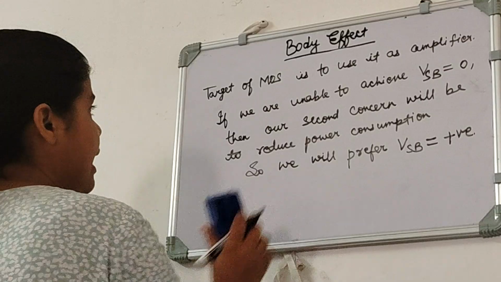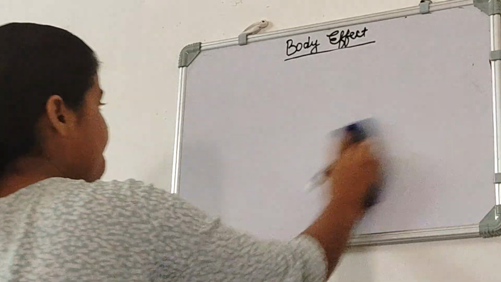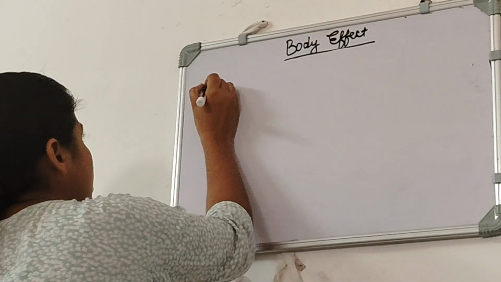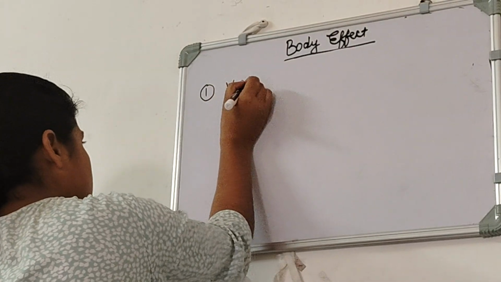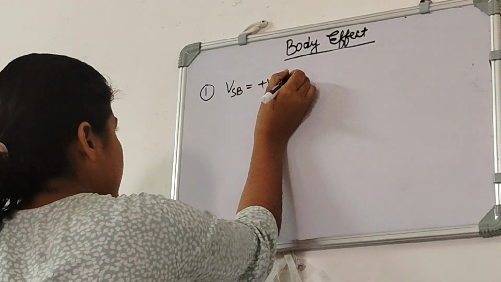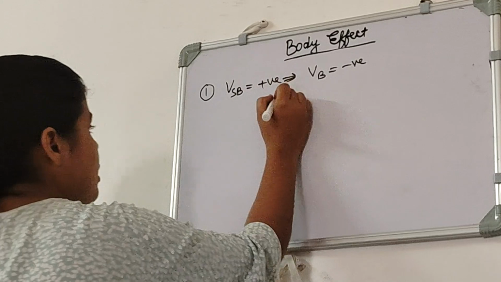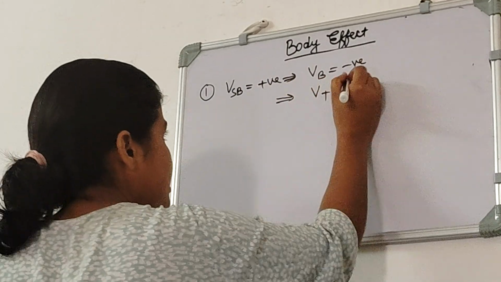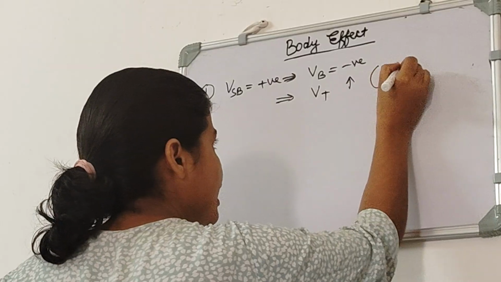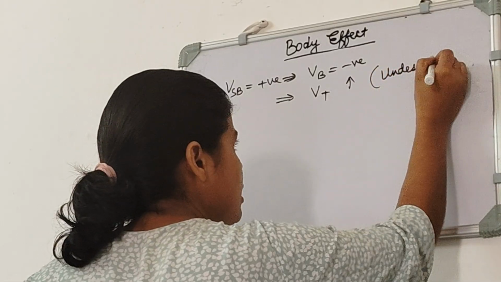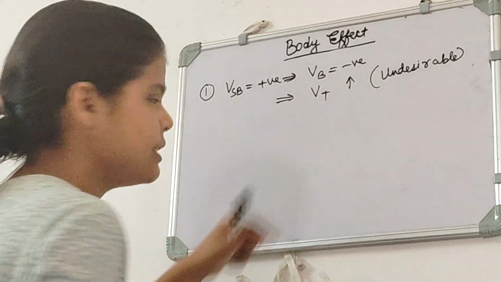So here we can write that in first case what we saw, when VSB was positive and that means VB is negative, we saw that our VT increased, and this is not desirable, that is you can write it as undesirable. This we don't want that our VT increases.